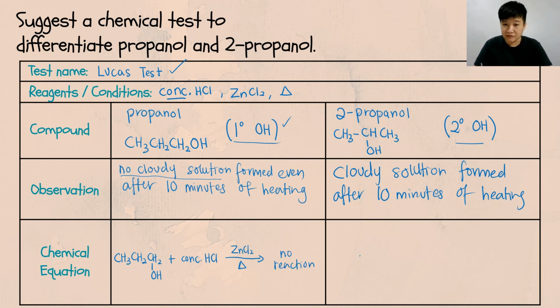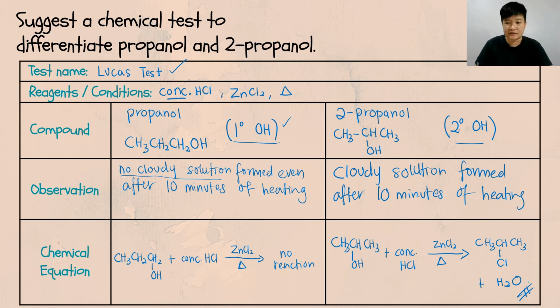While for the secondary, which is your 2-propanol, your equation shall look something like this. Starting off with your 2-propanol, reacting with the concentrated hydrochloric acid with the presence of zinc chloride and also heat, because it's only a secondary. And what would happen is your OH will be substituted by the Cl and also forming a byproduct H2O.